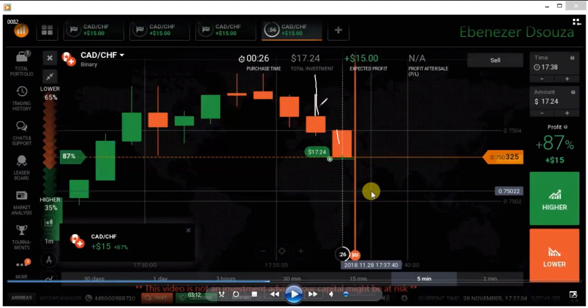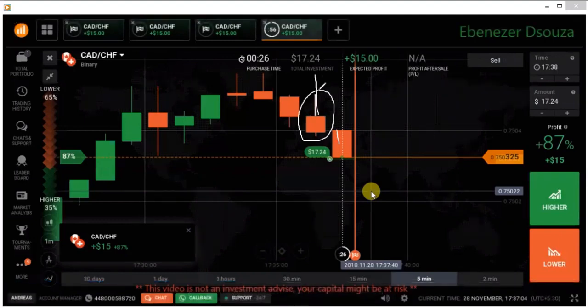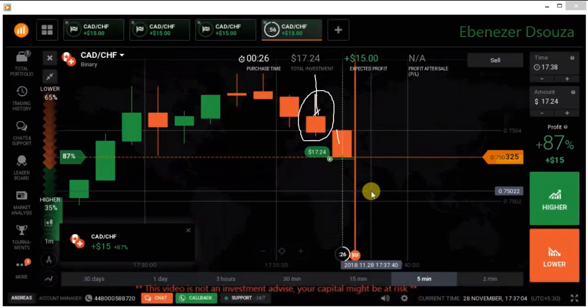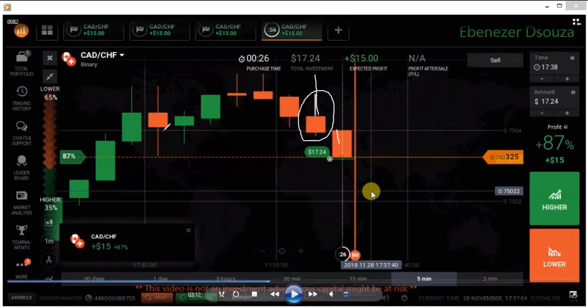Yes, sir, that red candle. After this candle, what happened? In this situation, a small bearish candle is there. But sometimes, most of the time, in that position, a very long red candle is coming and suddenly reversing the market. For the continuous green candles on the left side, no, sir, left side continuous means continuing the trend. The left side green candles are a continuation of that minor uptrend. Where the candle is round, instead of that, sometimes a big red candle is coming.